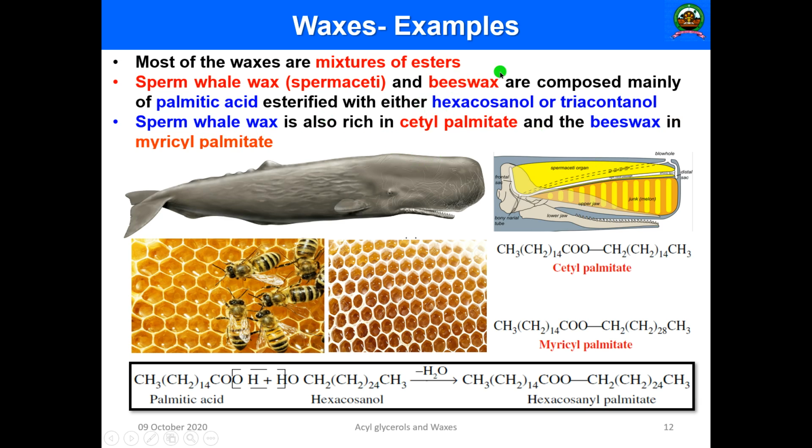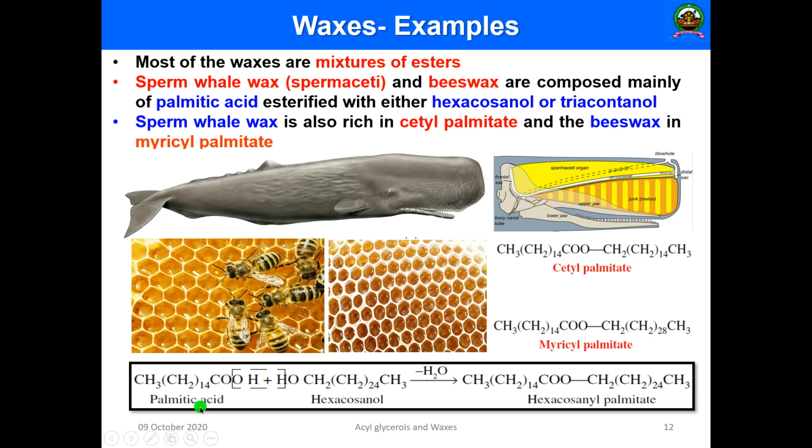Similarly, I told you about beeswax also. Here you can see the honeybee, whose network, the honeycomb, is made up of their wax. This wax is very beautiful and is composed of palmitic acid esterified with hexacosanol and triacontanol. The sperm whale wax is also rich in cetyl palmitate, and beeswax primarily consists of myricyl palmitate.